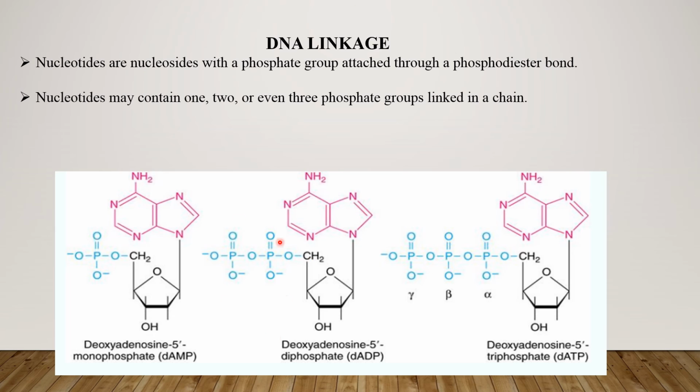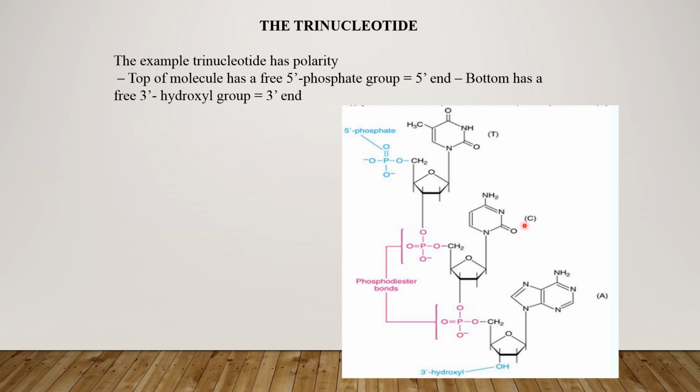If two molecules of phosphate are attached, that is known as the diphosphate. If three molecules are present, that is known as the triphosphate. These are the examples in which three nucleotide molecules are joined with each other. These are the 5-phosphate group of the top molecule, and the lowermost molecule has the free 3-hydroxy group. The 3-hydroxy group, which is free, makes a nucleophilic attack and joins the other nucleotide molecule here by the formation of a phosphodiester bond.